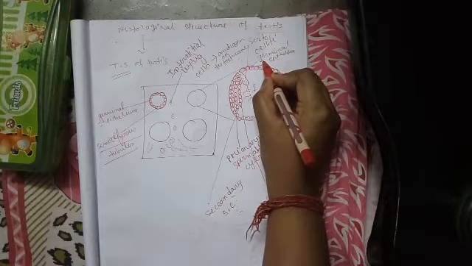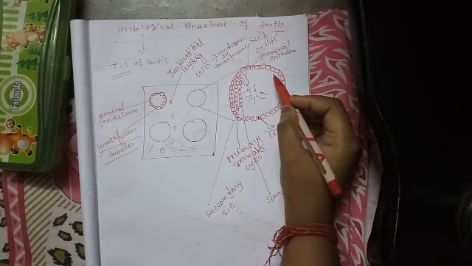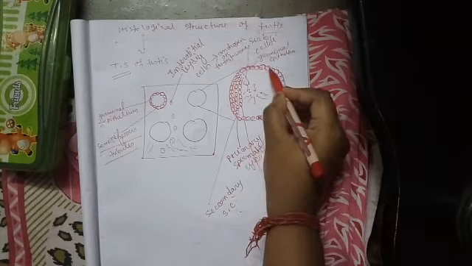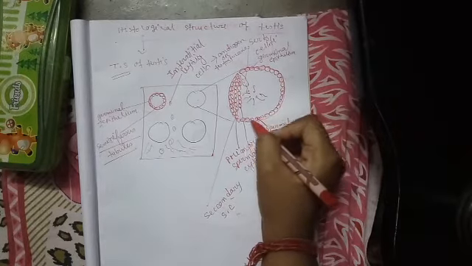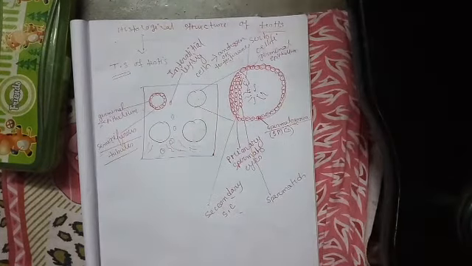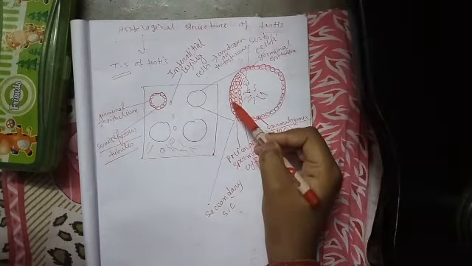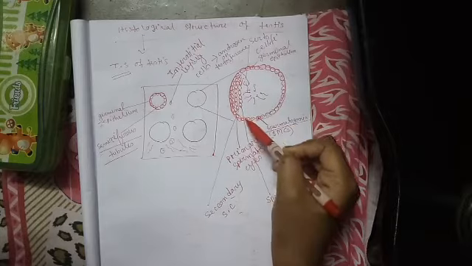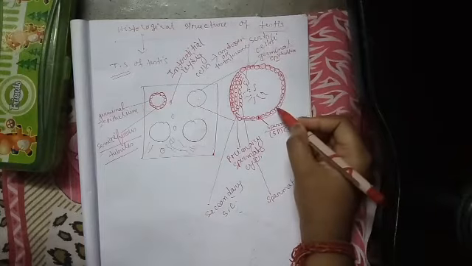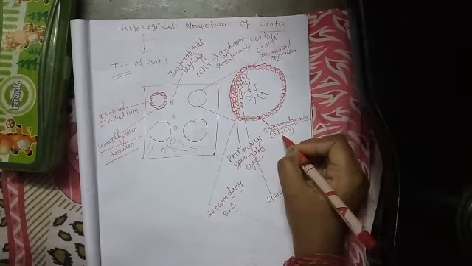Okay, the entire line of cells is called the germinal epithelium. The cells of this lining are termed germinal epithelial cells. In this entire cell lining of the seminiferous tubule, the first layer of germinal epithelium is known as spermatogonia.